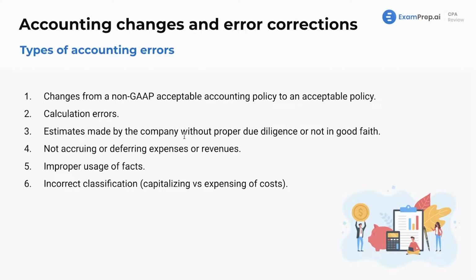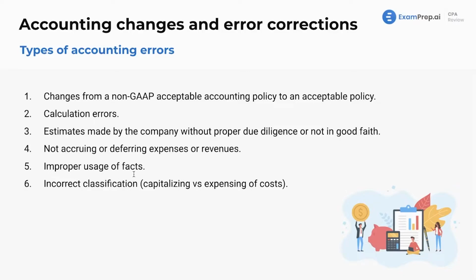Estimates made by the company without proper due diligence or not in good faith. You would think this is a change in estimate. However, if a company just throws a bunch of darts at a board and says, okay, what's the value of our company today, or what's the value of our assets today, that's not made in good faith or with proper due diligence. So that's an error. Not accruing or deferring expenses or revenues, that's an error. We're accrual-based accounting. You've got to account for that error and update it.